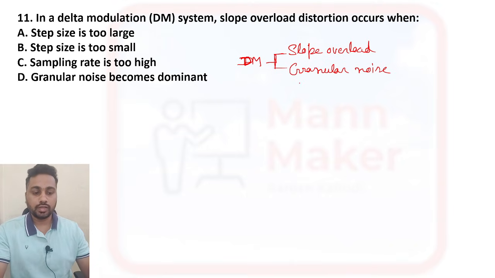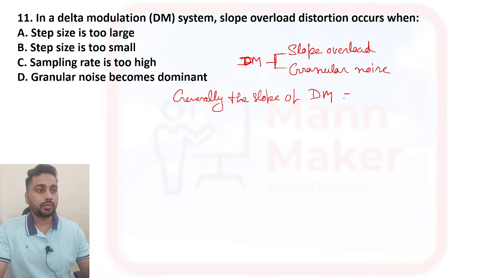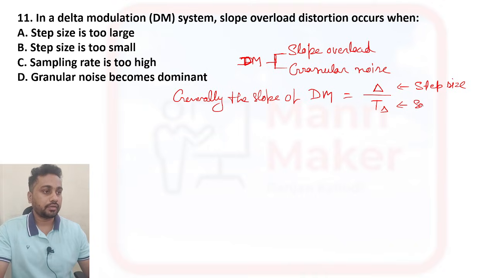Generally the slope of delta modulation we calculate as step size, that is del, divided by the sampling interval time Ts. Del is called the step size, and Ts is the sampling time.